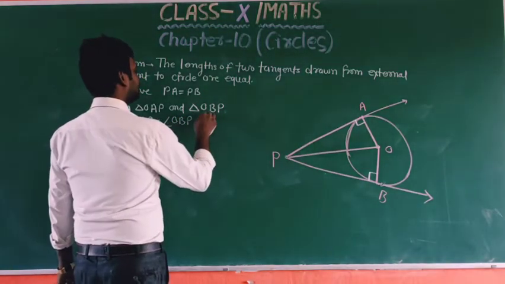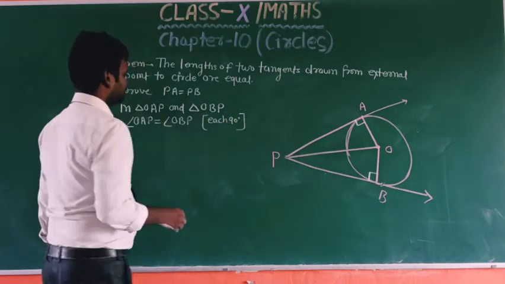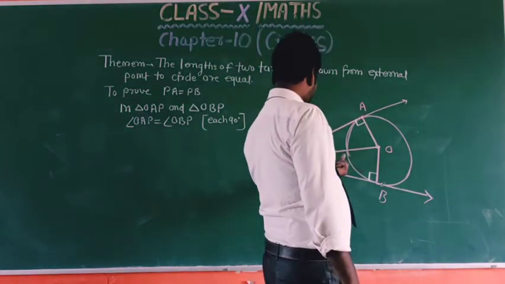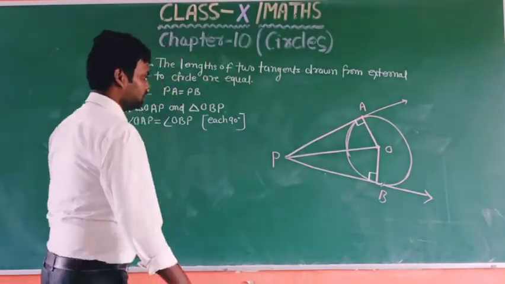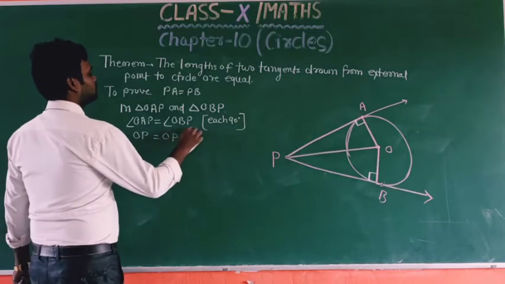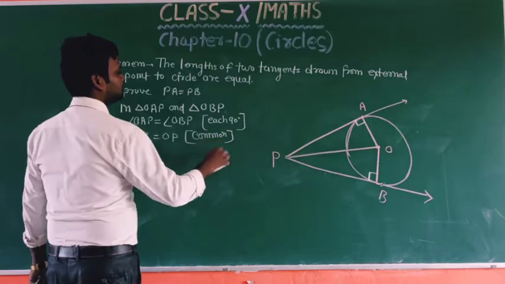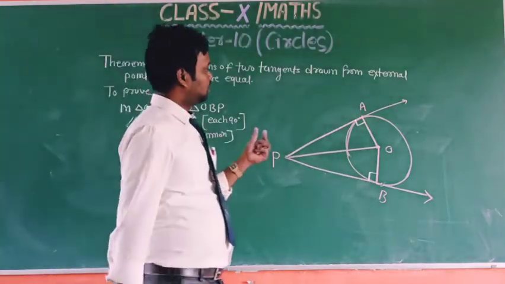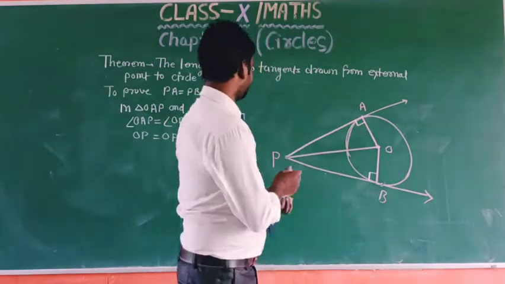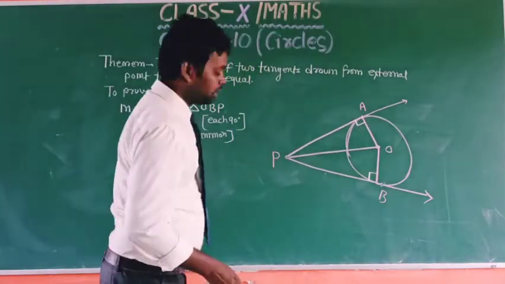Okay, since each is 90 degrees. Second, we have the side OP in both triangles the same. So OP equal to OP, this is common. And these are the radii of the circle, OA equal to OB, radii of the circle.